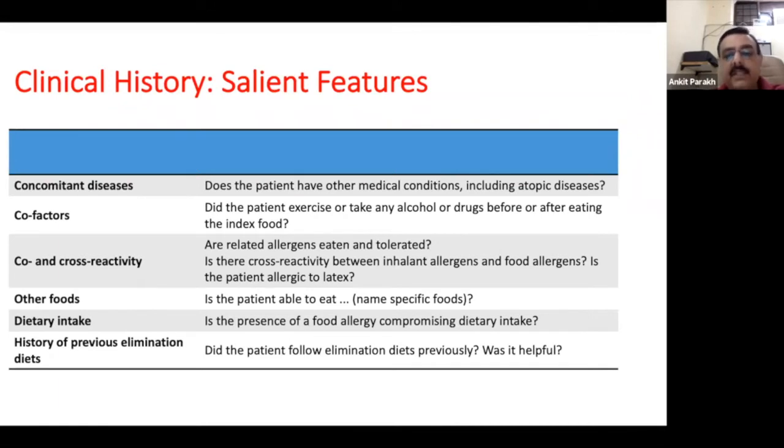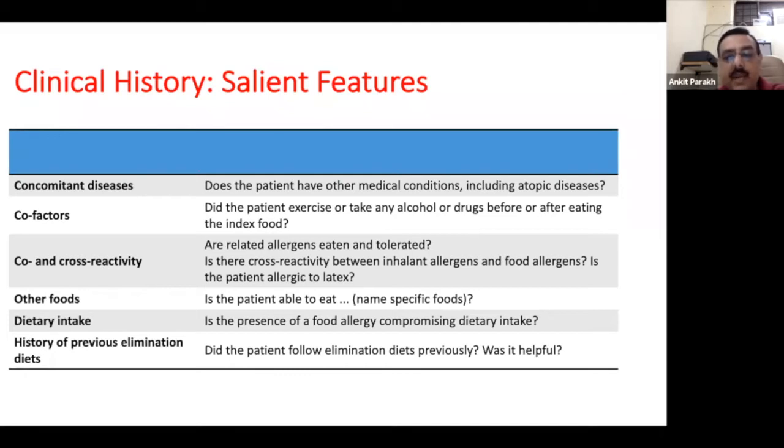So if a child can tolerate one particular nut, but is having a problem with the other nut, then you're not confident that this child might be allergic, right? Because if this child is actually allergic, then he should be reacting to the cross-reactive products as well, right?